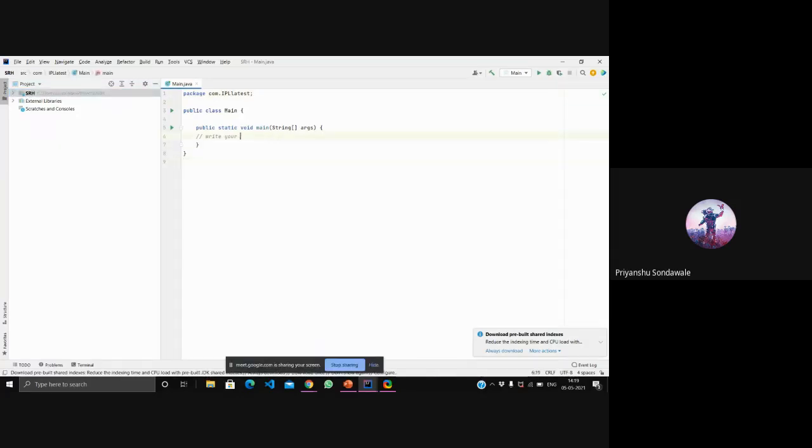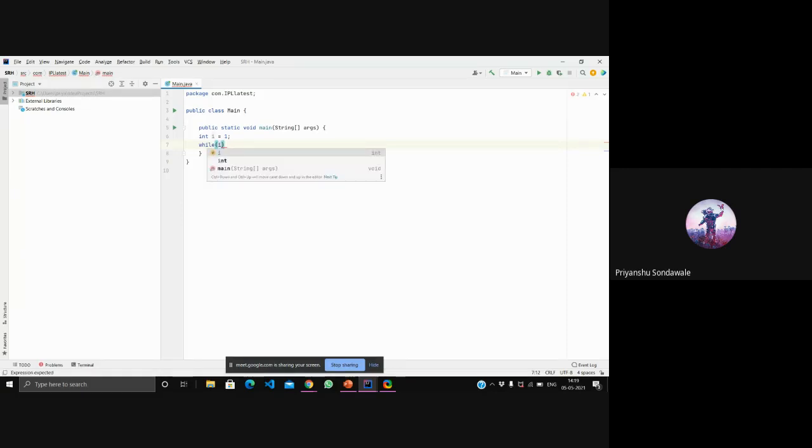Now we'll just remove this. What I'm doing here is initializing a control variable i with the value of 1. Now I'm doing a while, and in that while I'm providing one condition which says i is less than 5.